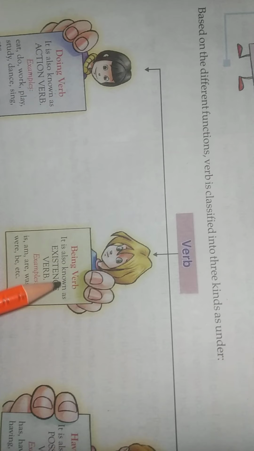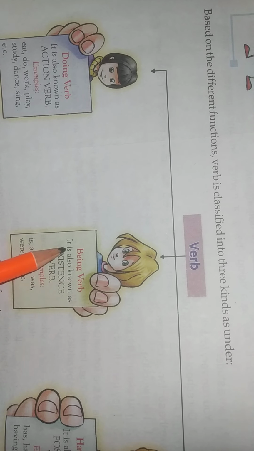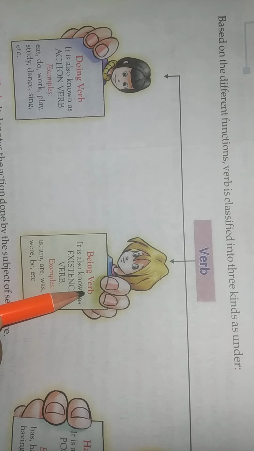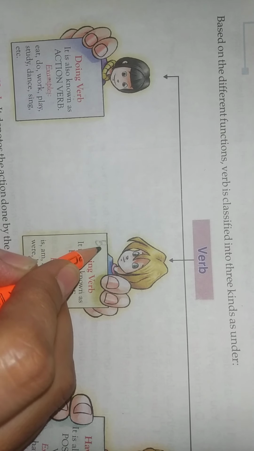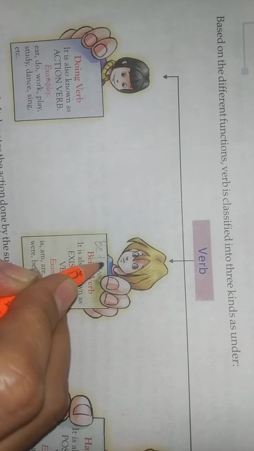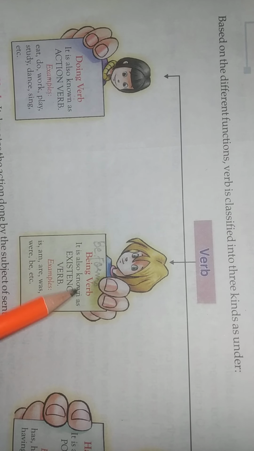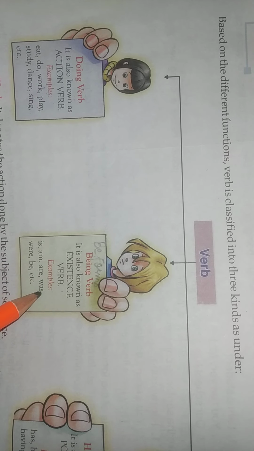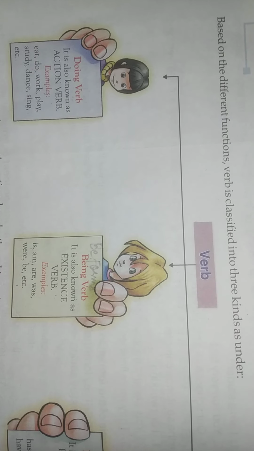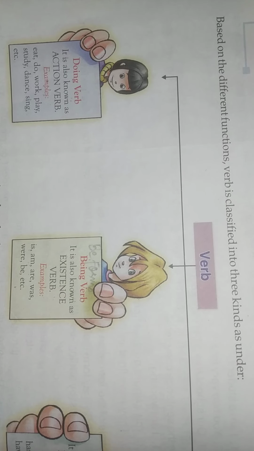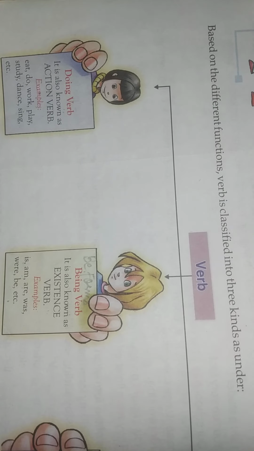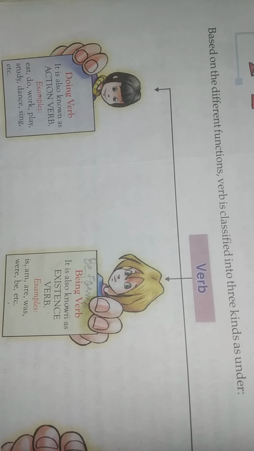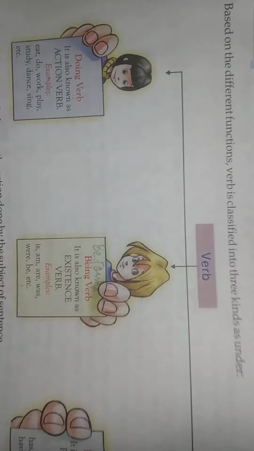Clear? Second are being verbs. It is also known as the existence verb. For example, is, am, are, be verbs. जिससे मैंने आपको समझाया था ना, be verbs है. ये be की forms है. Okay, so उनको हम बोलते हैं being verb or we can say it existence verb. For example, is, am, are, was, were, be and being. So these are used to show the time of the action or the existence की means किस वक्त वो action हुआ है. Tells about the time.